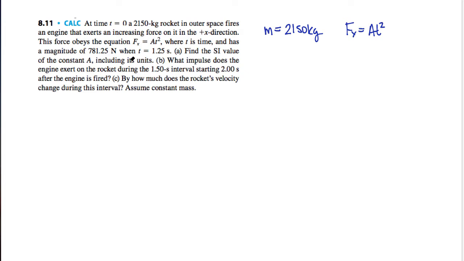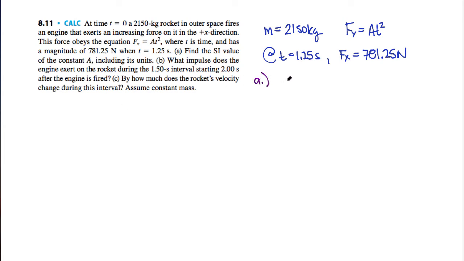So at t equals 1.25 seconds, the force has a magnitude of 781.25 newtons. So question A says, what is the value in SI units of this constant A? And we need to record those units.